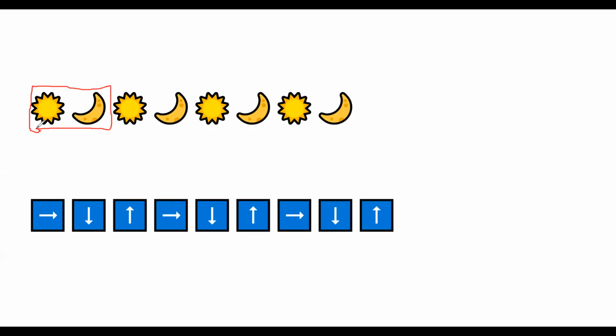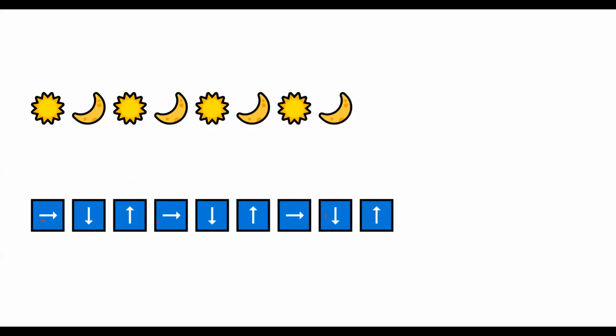This is a pattern. Now let's see these signs. Right, down, up, then again right, down, up, then again right, down, up. So what is the pattern here? The pattern is these three repeating. So right arrow, down arrow, up arrow, right arrow, downwards arrow, upwards arrow. So this is the pattern. I hope you are clear with patterns.